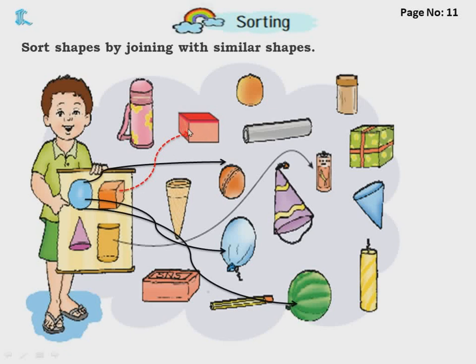So box shape one, we have matched that. Next, this brick is in box shape, so we have matched that. Next, this gift box, we have matched it. Anything else left out? No.